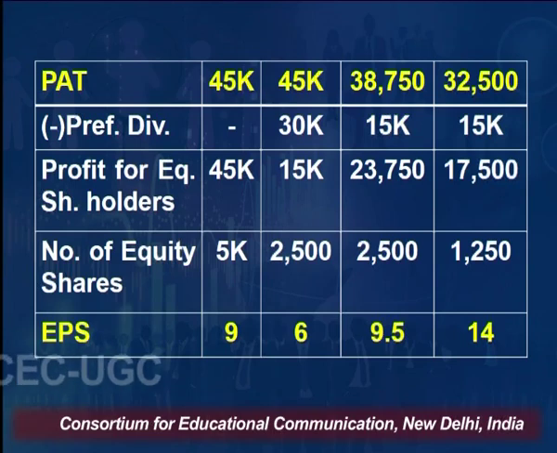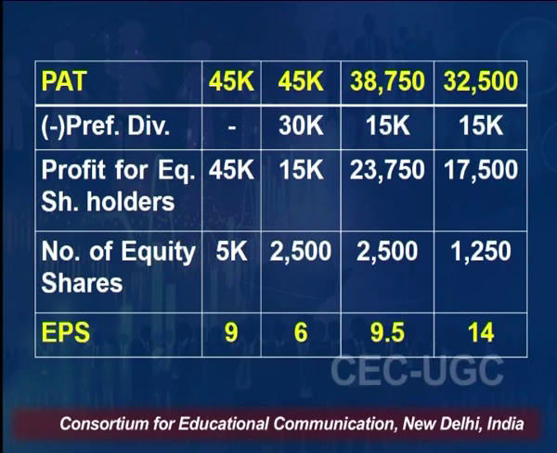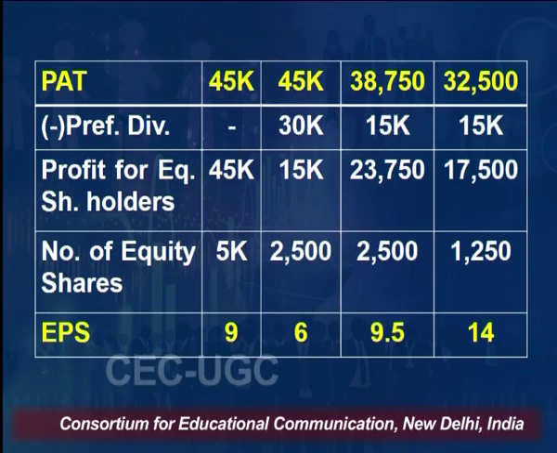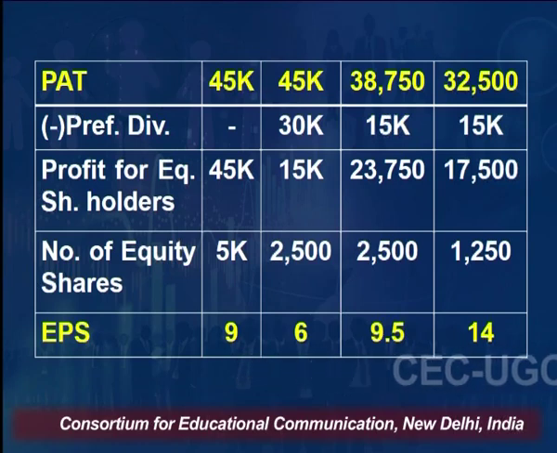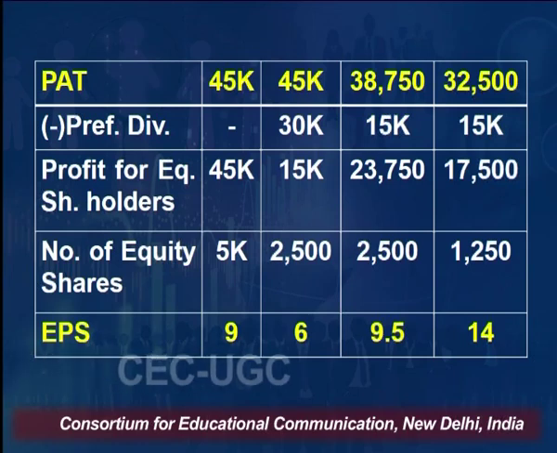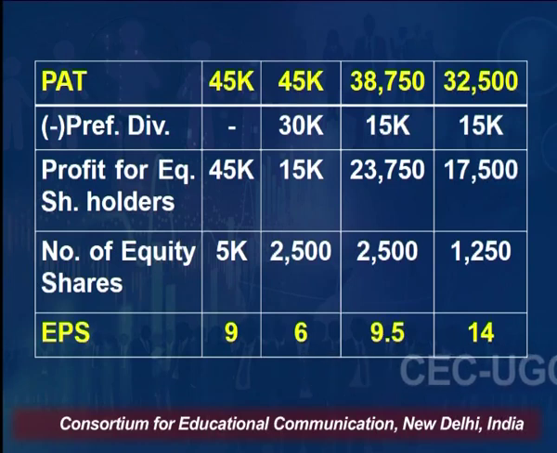So, in first case, since we do not have any preference capital, no amount will be deducted, but in case 2 we have to deduct 30,000, in case 3 15,000, in case 4 also 15,000. After deducting preference dividend from profit after tax, we will get the value of profit for equity shareholders, which is 45,000 in case 1, 15,000 in case 2, 23,750 rupees in case 3 and 17,500 rupees in case 4.